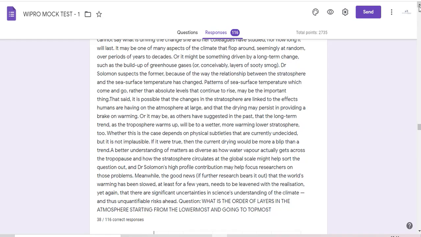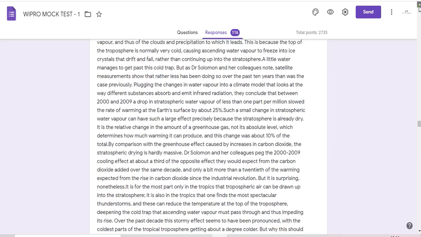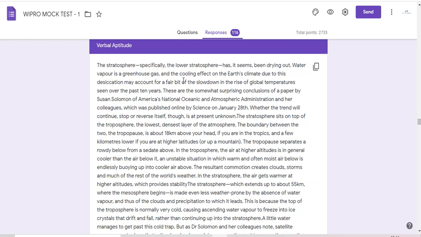Okay, you have read the passage once. Assume that you have read the passage once. Okay, and I will show you where exactly this particular thing comes. Now it's the starting of the paragraph itself. This passage says the stratosphere, specifically the royal stratosphere, seems to be drying, and so on. I am looking for the layers. There are somewhat surprising conclusions and so on.